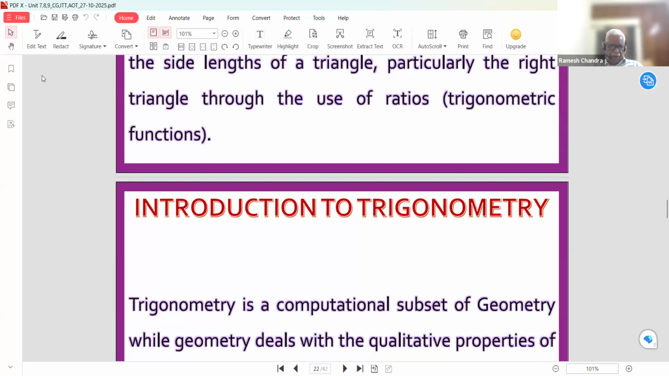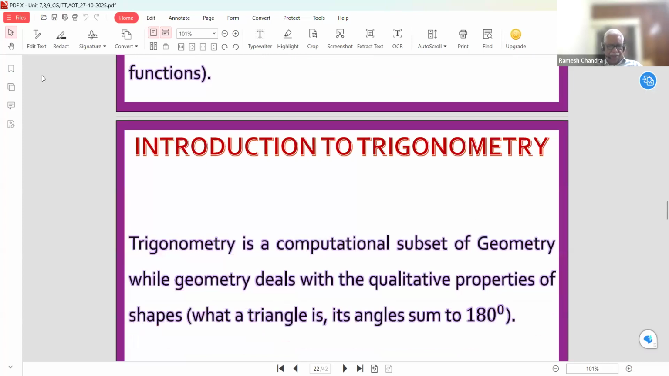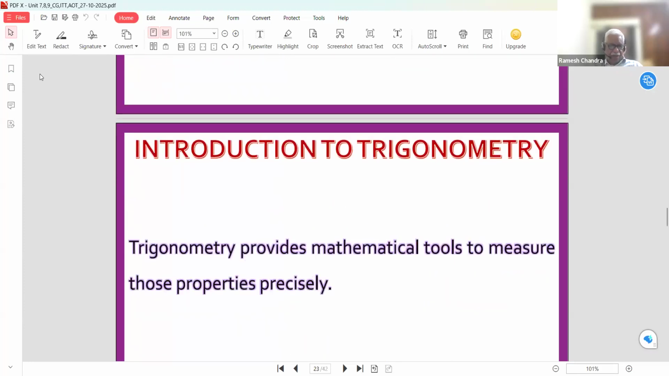Now, how can we introduce trigonometry in real life, or what is the need of trigonometry? Trigonometry is a computational subset of geometry, while geometry deals with the qualitative properties of shapes, like what a triangle is, its angles, and that the sum of the angles is 180 degrees. These are the qualitative properties of shapes. But trigonometry provides mathematical tools to measure those properties precisely.